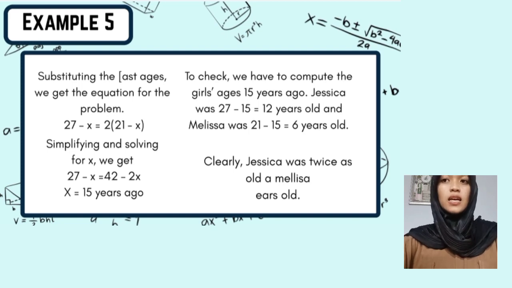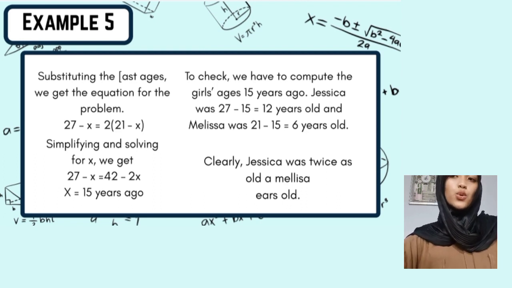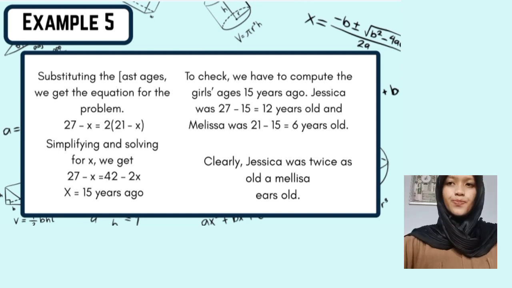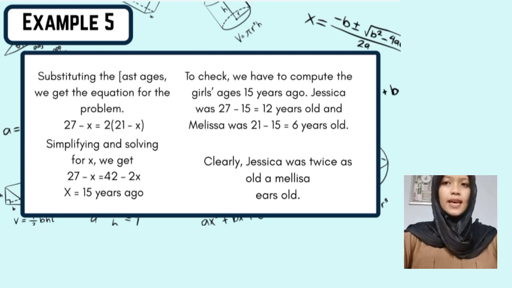Substituting the ages, we get the equation from the problem: 27 minus x equals 2 times (21 minus x). Simplifying and solving for x, we get 27 minus x equals 42 minus 2x. So x is 15 years ago.